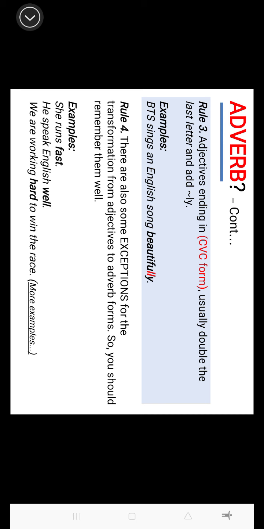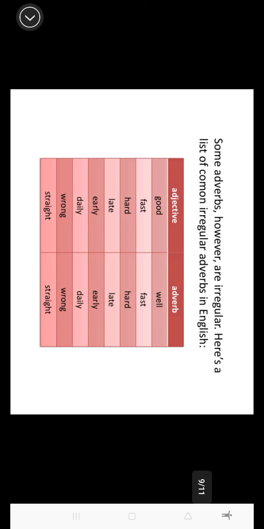Okay, here are some examples of irregular adverbs. Irregular adverbs are adverbs that change form from the original adjective. For example, we have the word good. Normally we add ly, right?